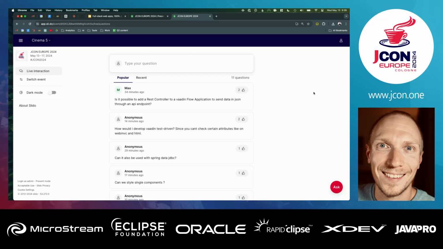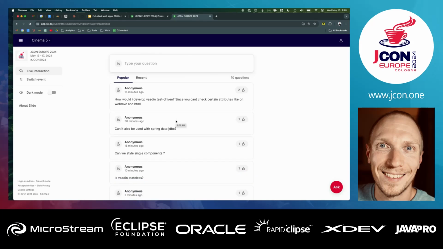Max asked, is it possible to add a REST controller to a Vaadin application to send data in JSON through an API endpoint? So technically, yes, it's possible to serve REST APIs from the same application. I typically wouldn't do that. I would look at a Vaadin Flow app as a single backend for a front-end application. If you want to have a REST API, I would probably serve that from a separate application.